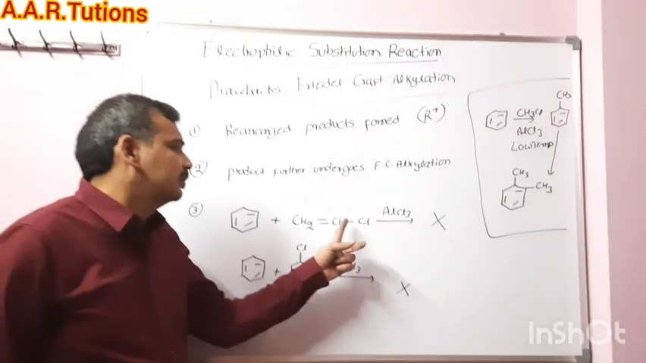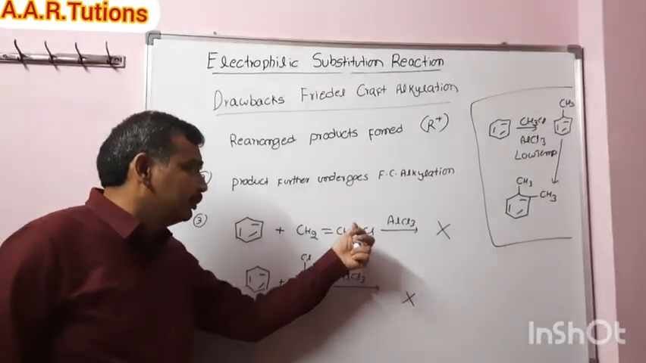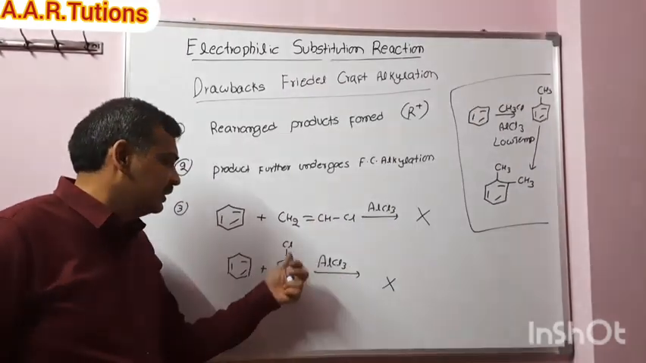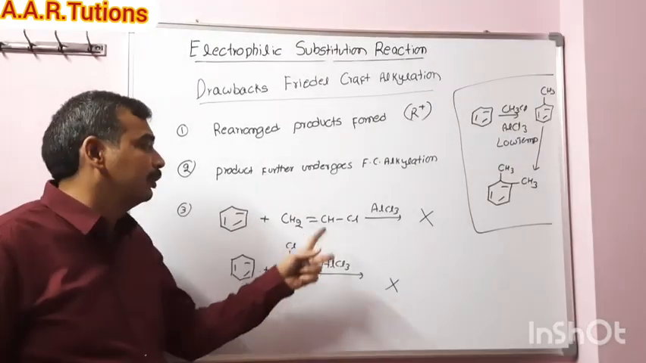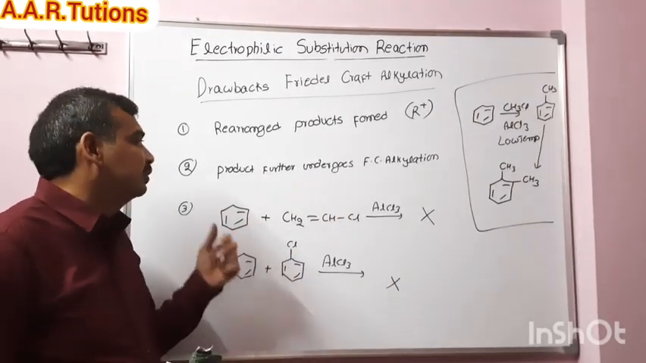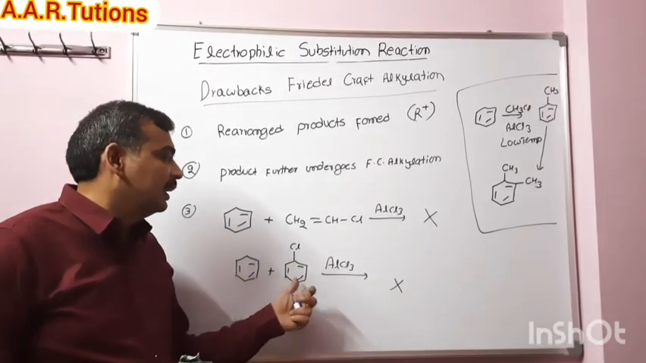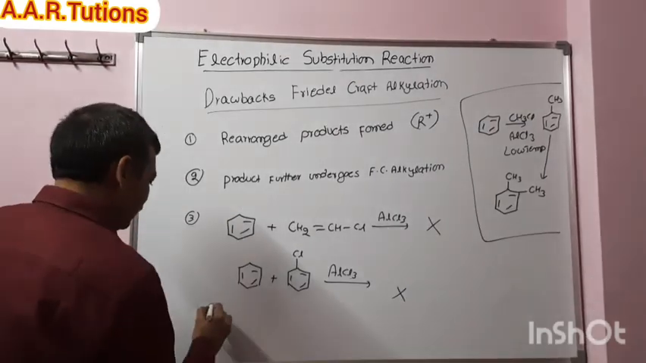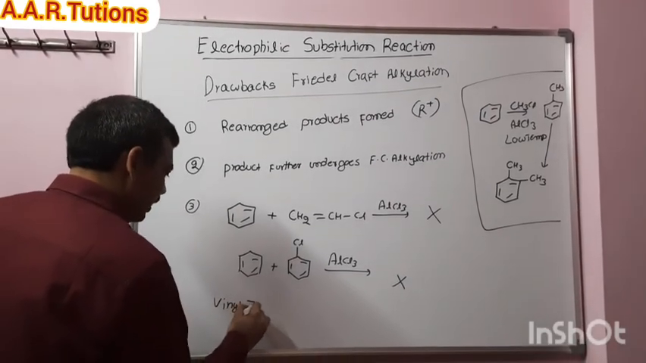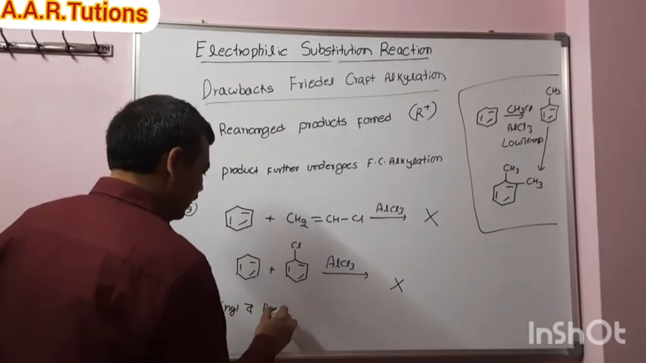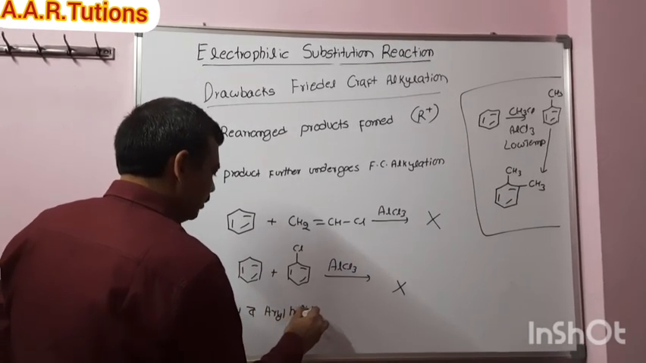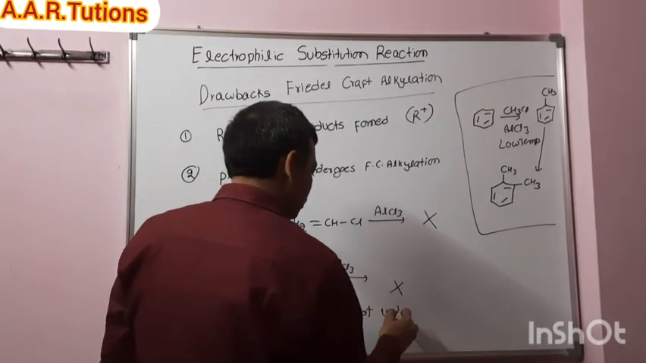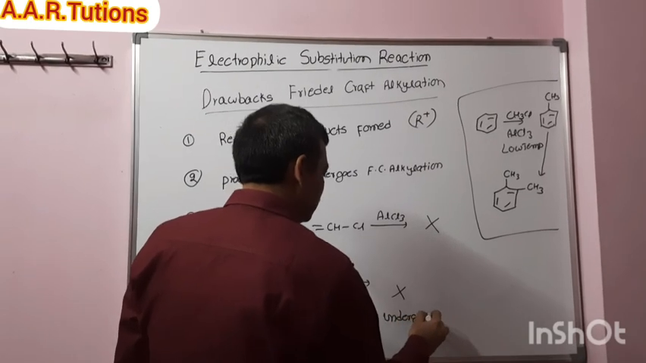Why? Because it is not possible to break this bond. This lone pair is in conjugation with this double bond. It is very difficult to break this C-Cl bond. That's why there is a drawback. Vinyl and aryl halides will not undergo Friedel-Crafts alkylation. I will write point 3: vinyl and aryl halides will not undergo Friedel-Crafts alkylation.